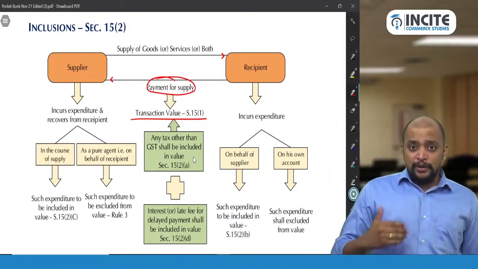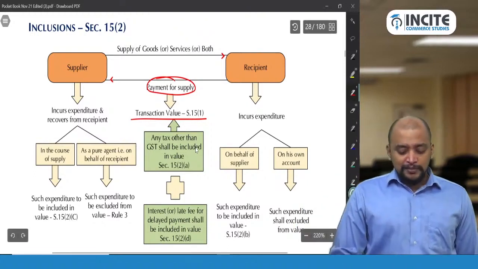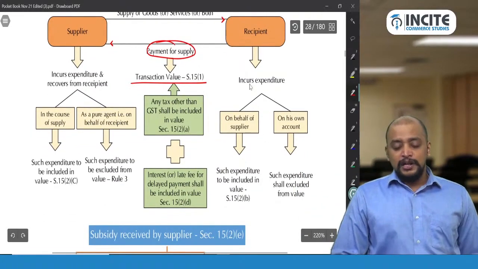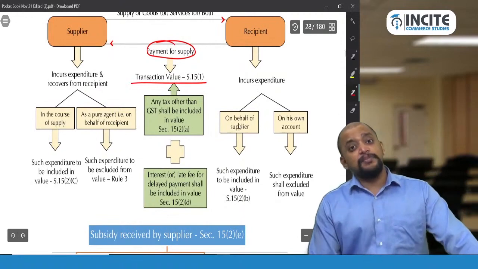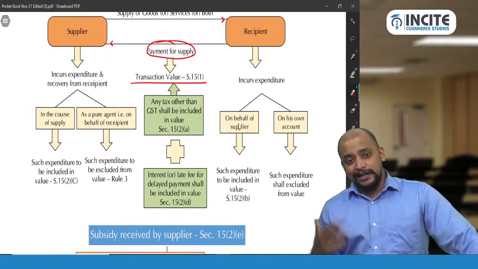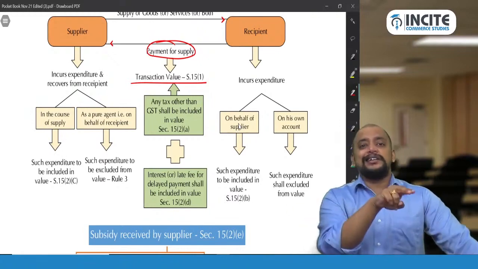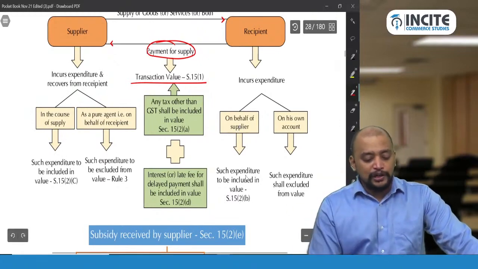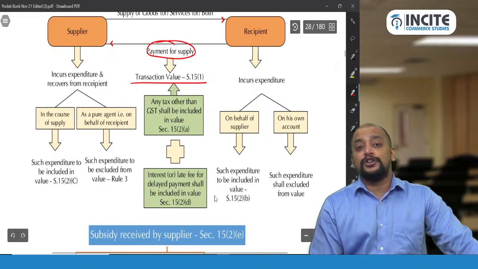Any amount that the supplier is liable to be paid, but which is paid by the recipient. So the recipient incurs an expenditure on behalf of the supplier. Actually, that amount is liable to be paid by whom? Supplier. But who paid it? Recipient. So it is an indirect consideration to the supplier. Therefore it should be included in the value as per section 15 subsection 2 clause B.